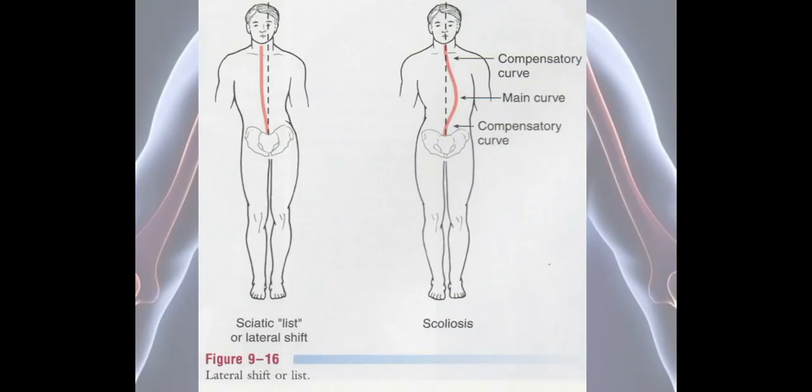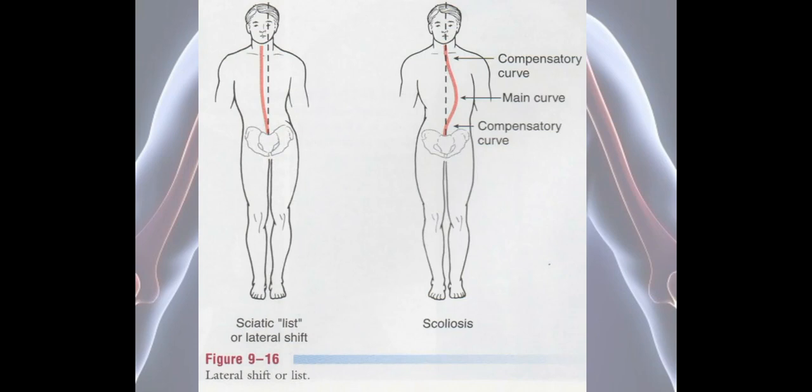So this is the picture showing the lateral shift or list. It is also called as list. So in conditions of sciatica also, list can be present. So sciatic list is seen on the left side, or it is also called as lateral shift. And in scoliosis also we can see the list or lateral shift.